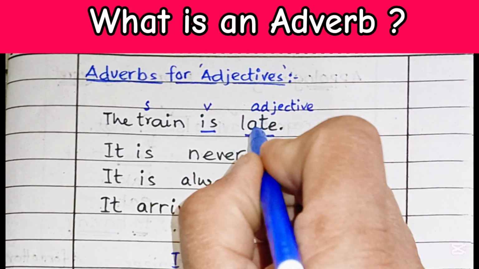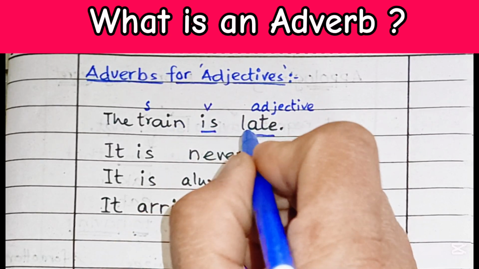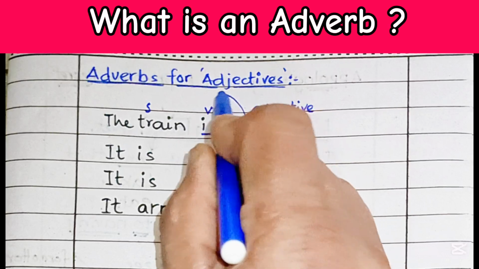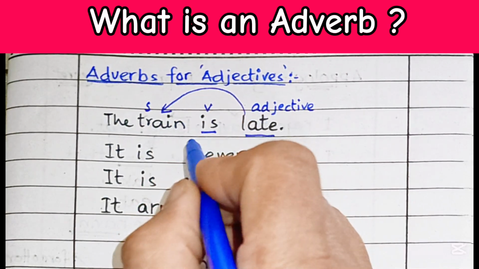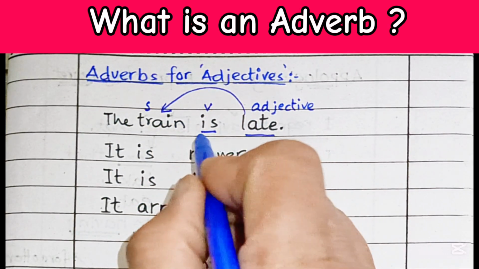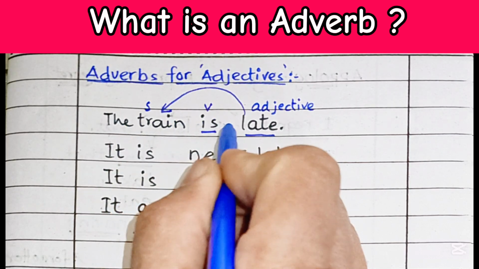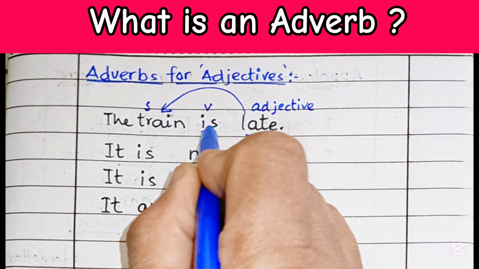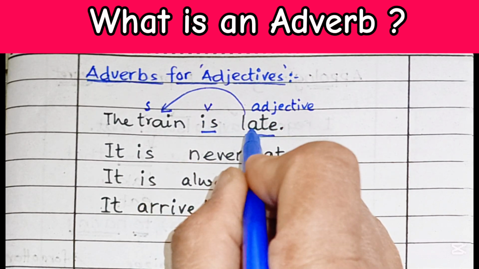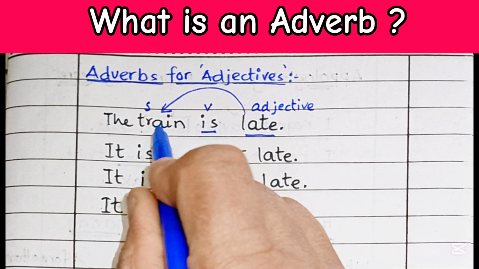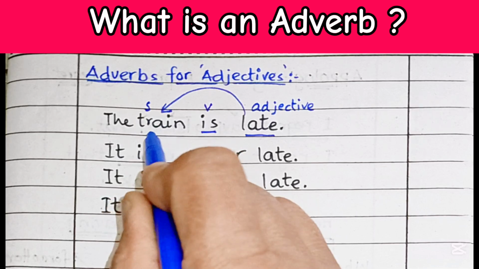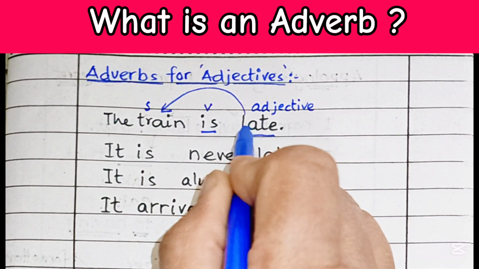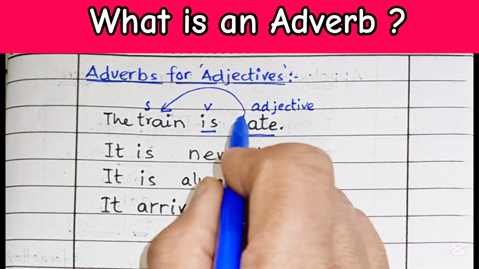And this adjective is for the subject. It is used for the train. This late is used for the train. So we can say that the train is late. Actually, this is the subject, the train. Is over here is a verb, and late is describing something about this particular subject, which is a noun. That's why it is an adjective over here.